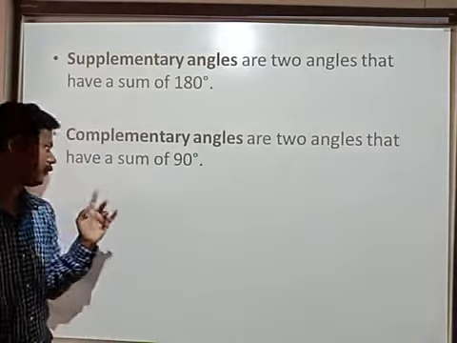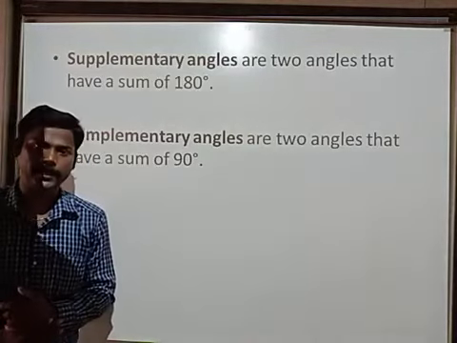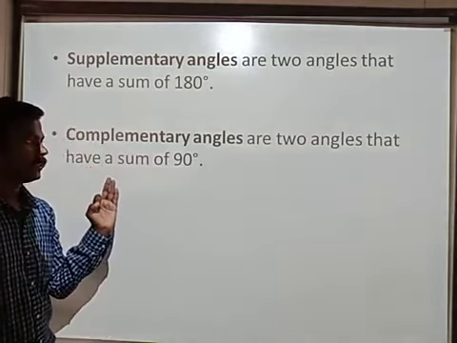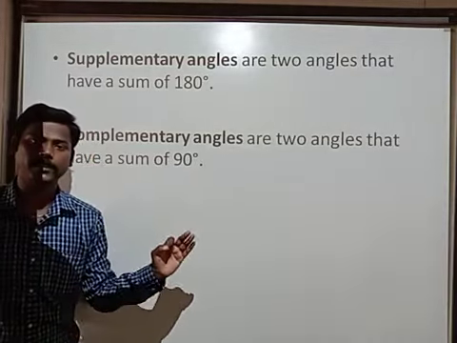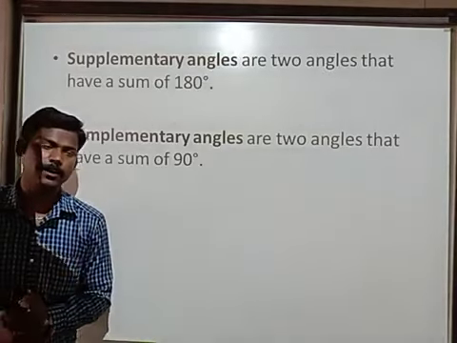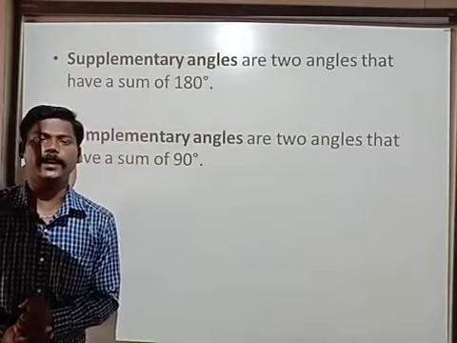Okay, very good. Next, complementary angles. What are the complementary angles? The sum of two angles gives 90 degrees. Then those angles are called complementary angles.